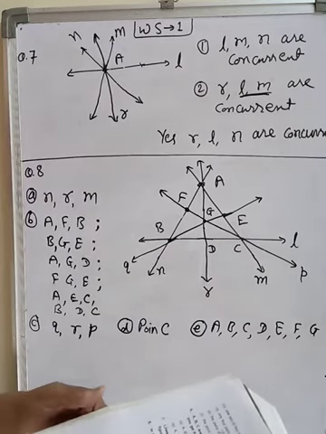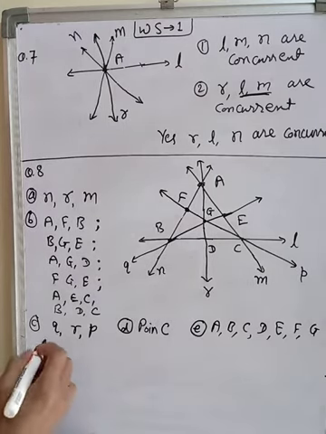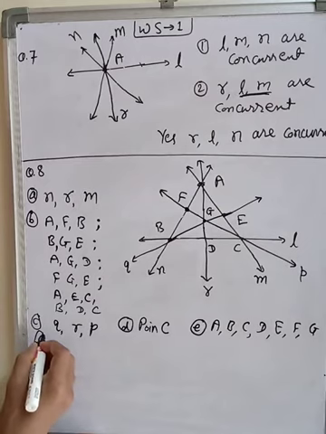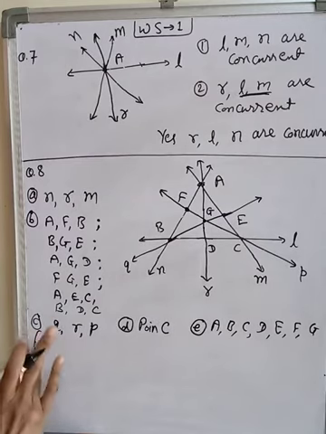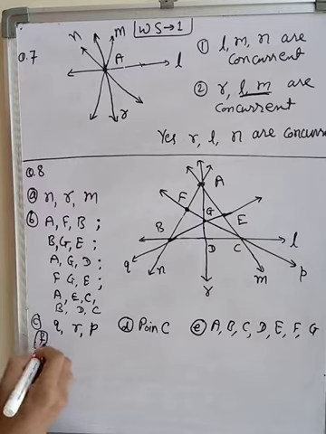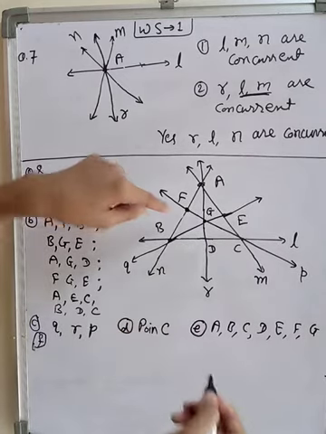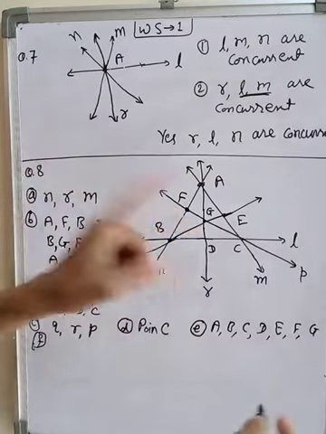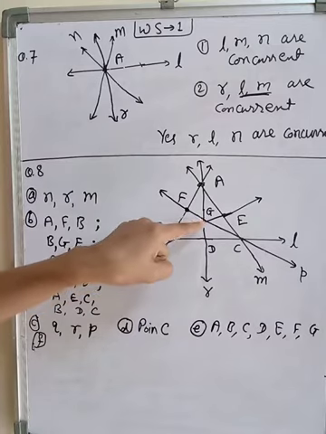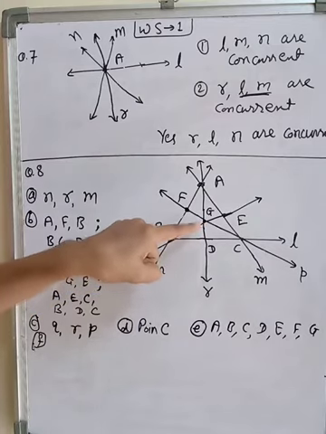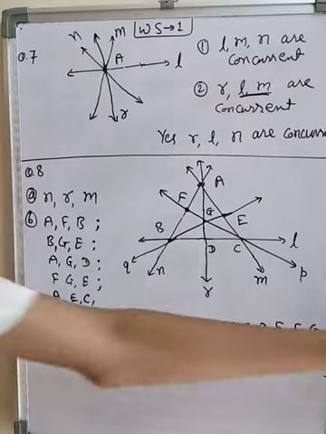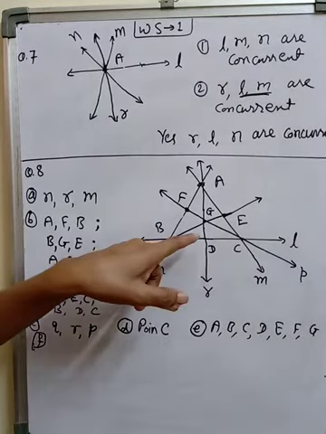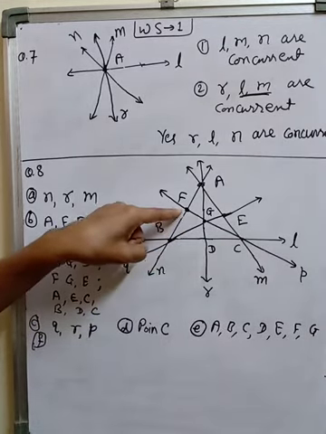Two pairs of intersecting lines. F answer. We have to write two pairs of intersecting lines. Intersecting means we can write many. For example, at F only 2 lines meet. Remember, here we cannot write intersecting because three lines are meeting. This is a concurrent place. Here it is an intersecting point.